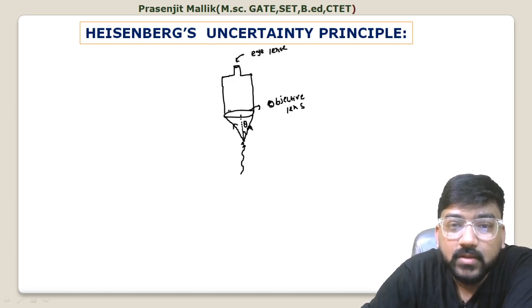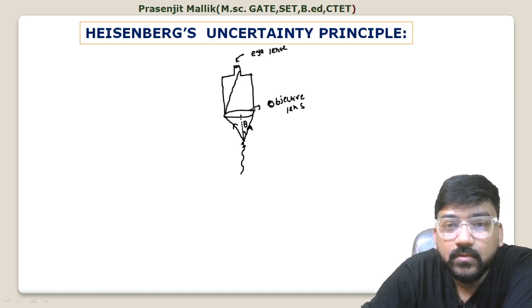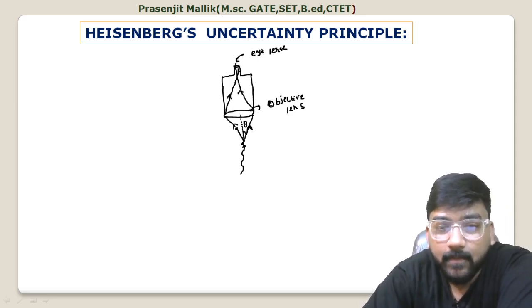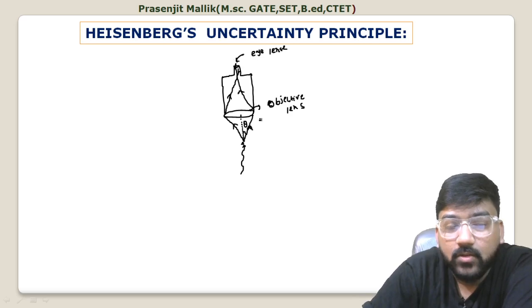Now what will happen? Suppose from here it goes something like this, then it will reach the eye. So this is the eye lens and this is the objective lens. Now what will be happening over here? Suppose this is your x-axis.